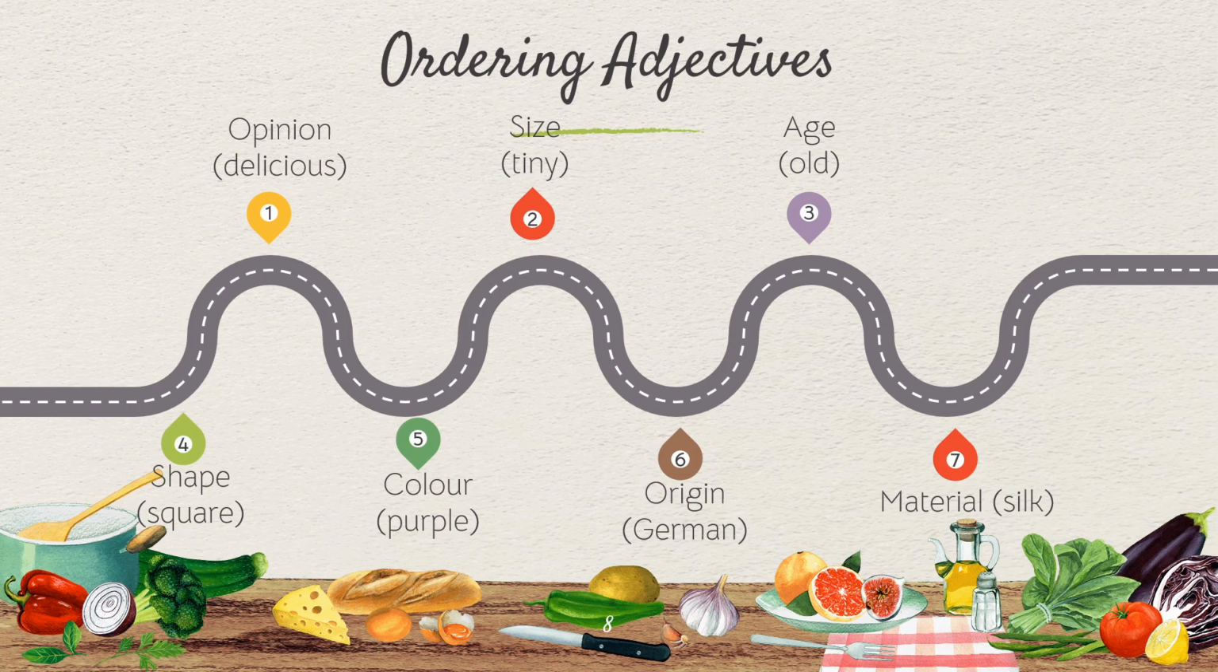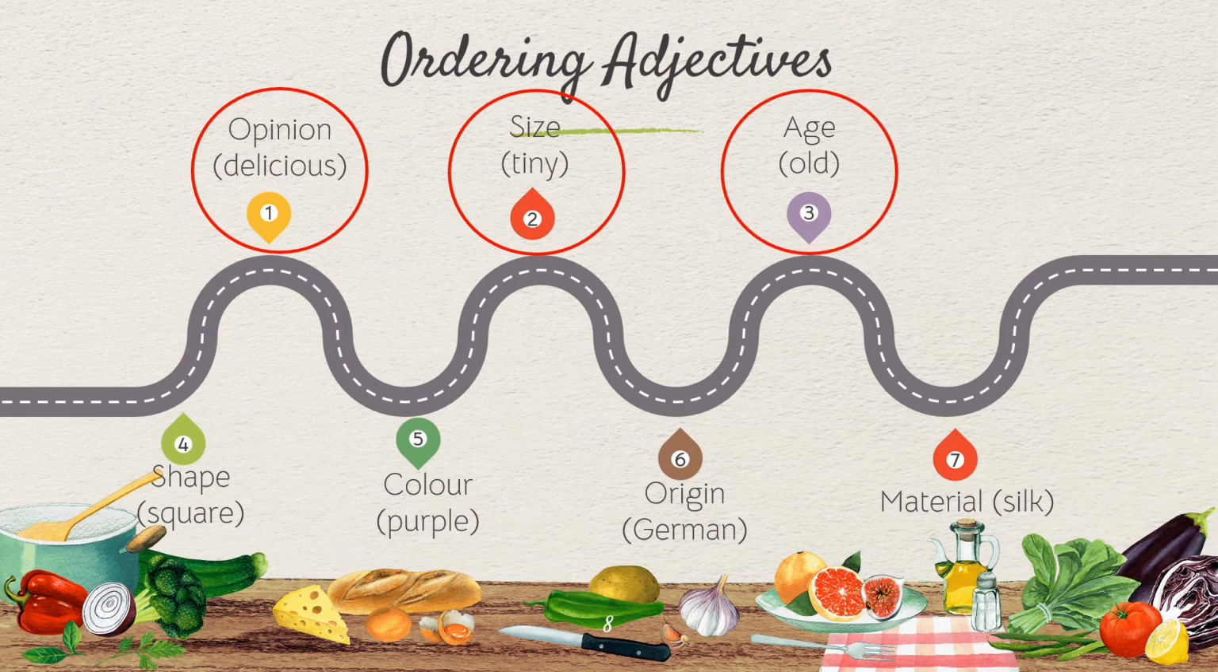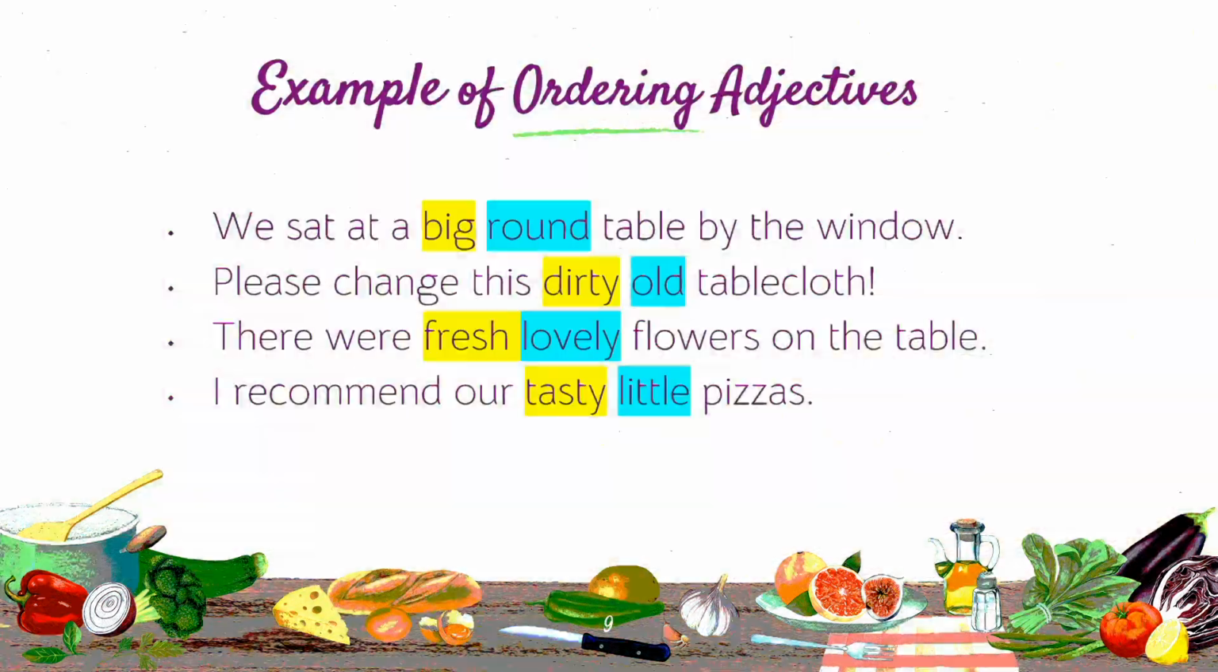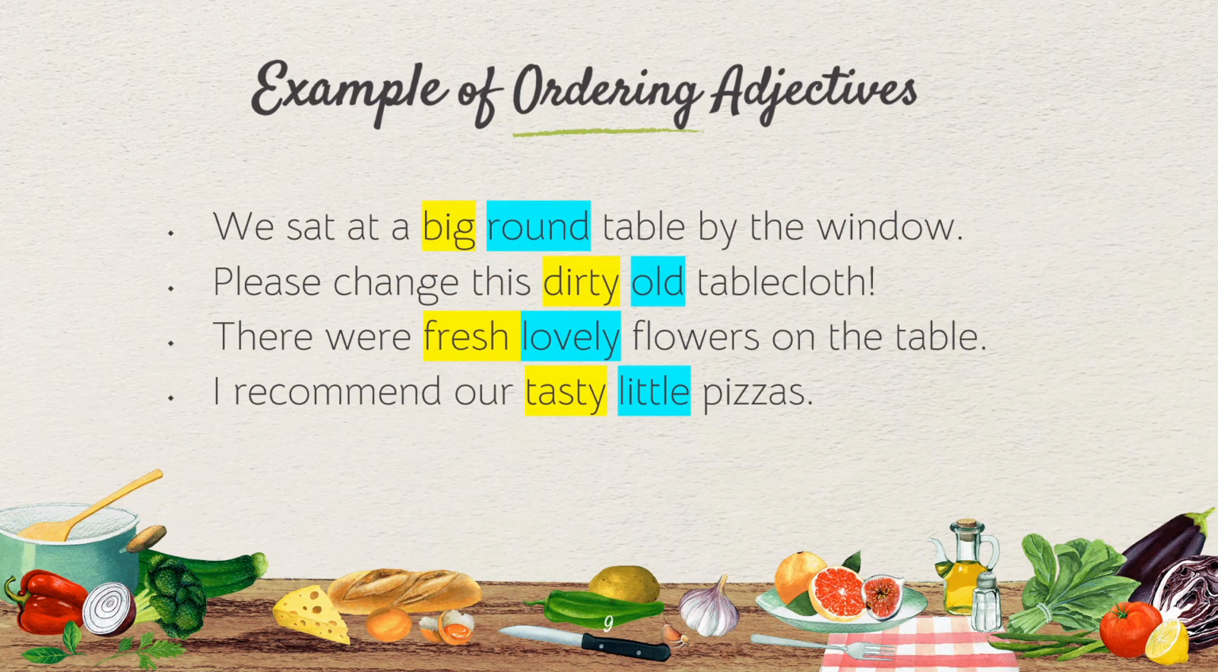So in ordering adjectives, the first one will be opinion, followed by size, followed by age, followed by shape, followed by color, followed by origin, and followed by material as the last one. Let's see examples of ordering adjectives. The first one: we sat at a big round table by the window. The word big is under what category? It's under size, and round is the shape. So size is followed by shape.